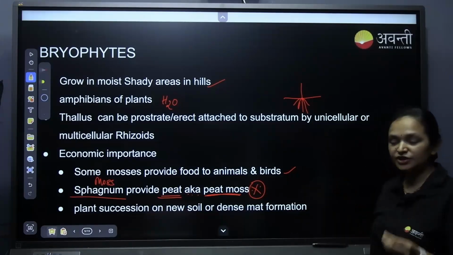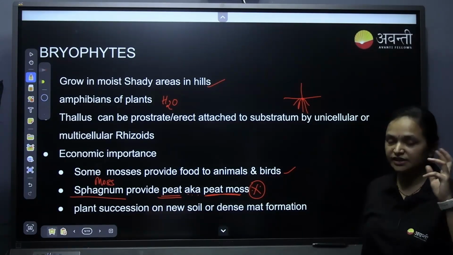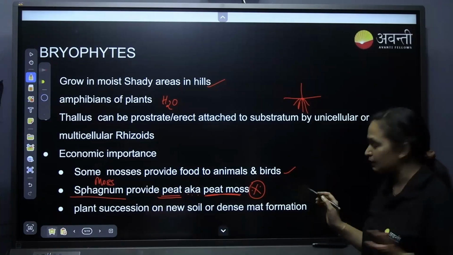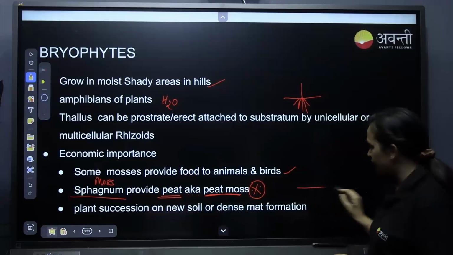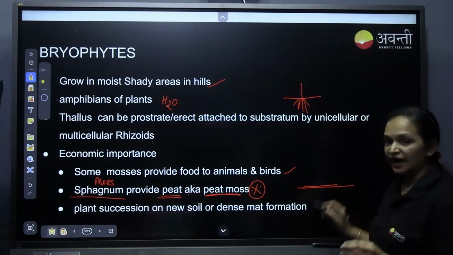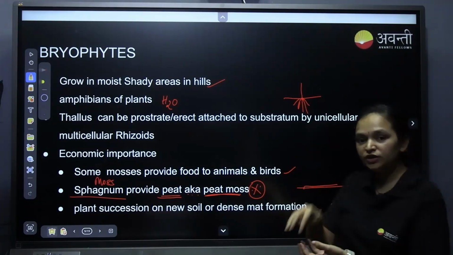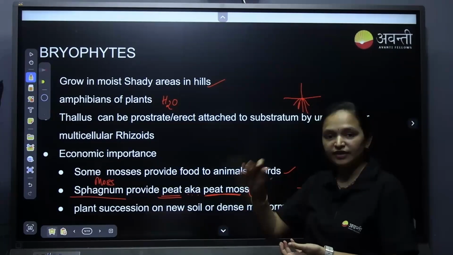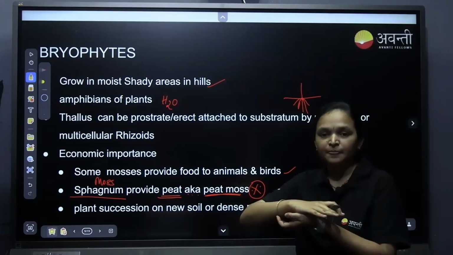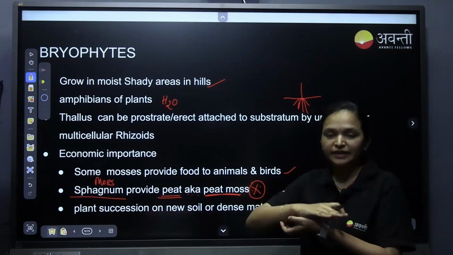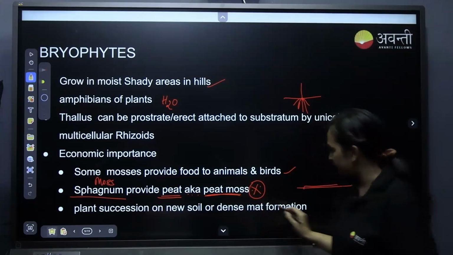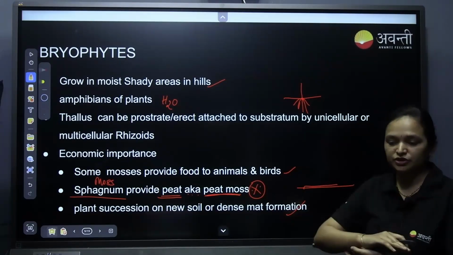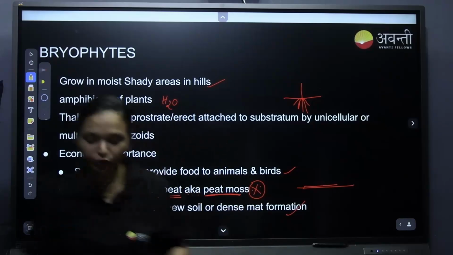First it will be primary succession; secondary succession was there previously, but now it has been deleted from the topic. In plant succession, if there is barren land or barren rock, first a layer of lichen comes. After lichen forms the soil, moss grows on the soil to hold it, preventing erosion. That is very important for primary succession, formation of new soil and dense mat formation. Understood? This is the economic importance of them.